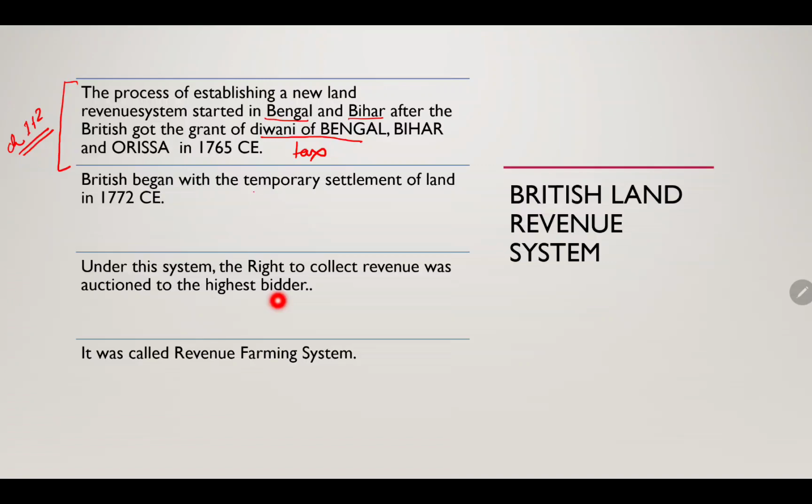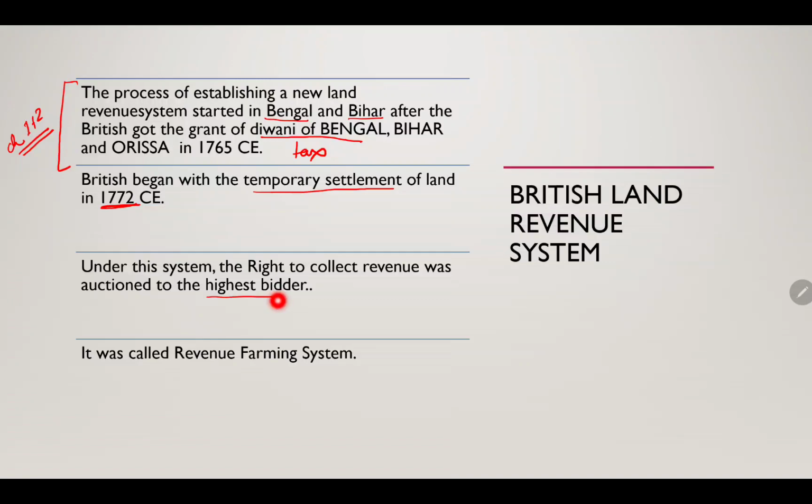The British began a temporary settlement of land in 1772 CE. Under this system, the right to collect revenue was auctioned to the highest bidder. Previously, Indians were ruled by kings, and whatever they had to give was collected by the king's ministers or given directly to the king.